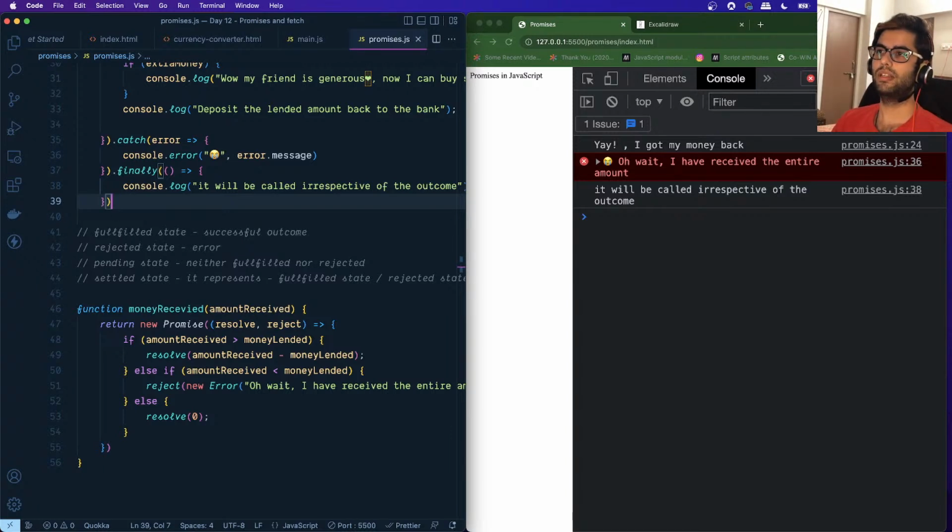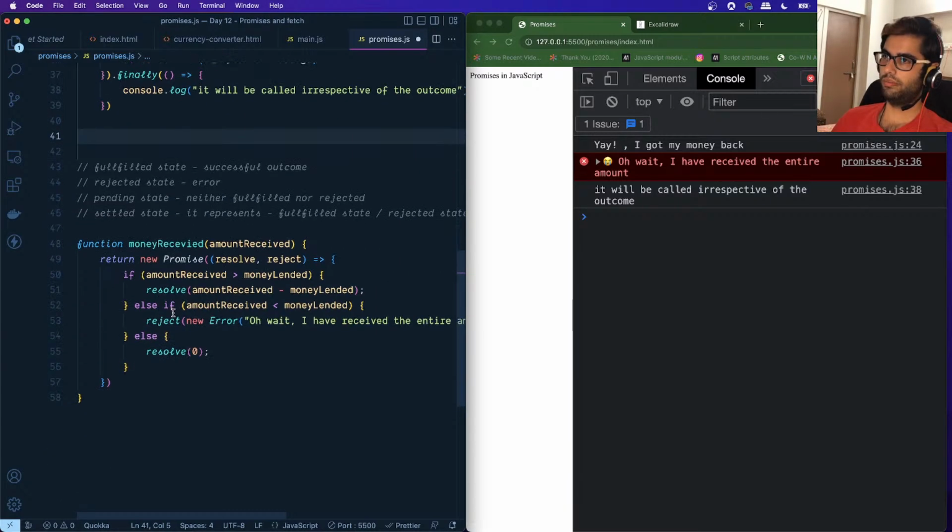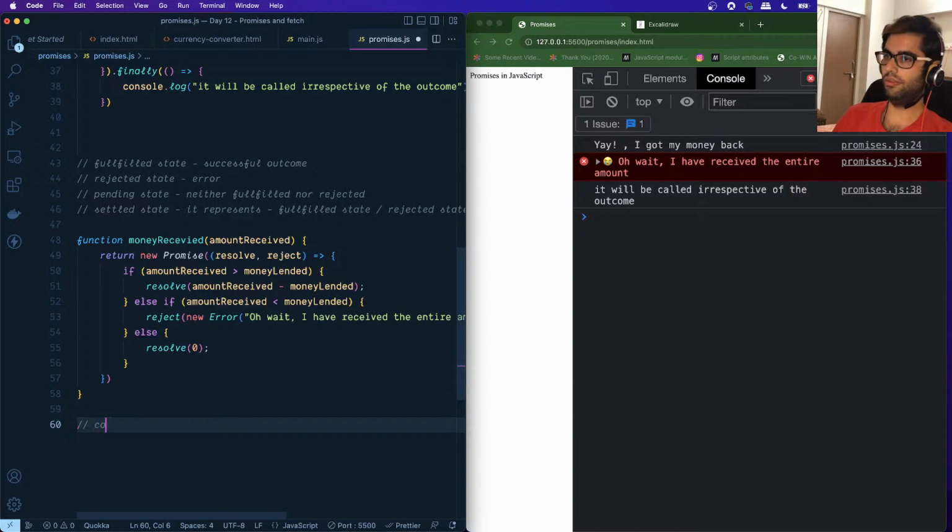Let me explain with a better example. Today we'll be building a currency converter. I have identified a service which allows us to get that information. Suppose we call this service convert amount.